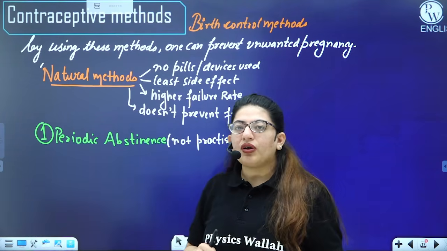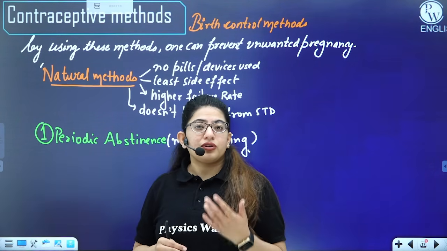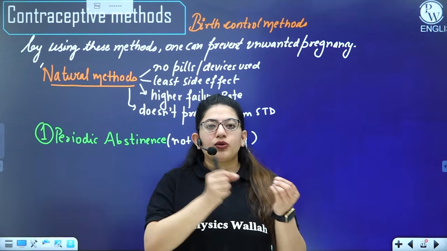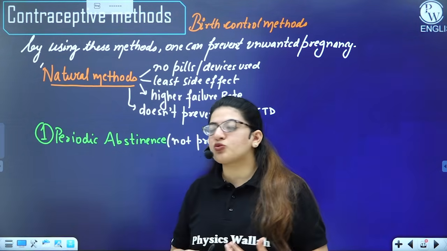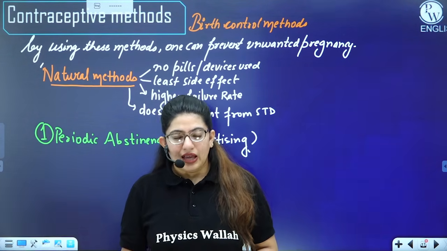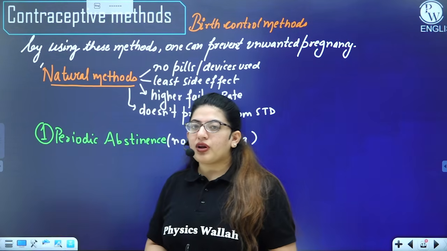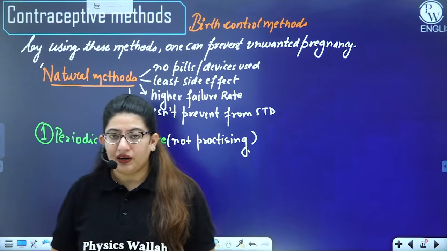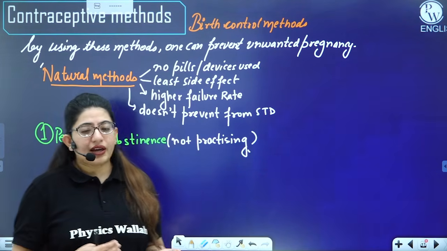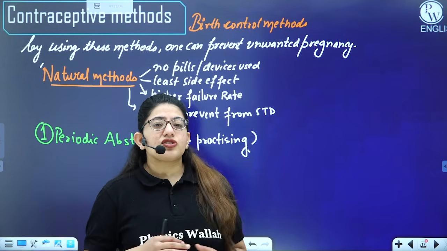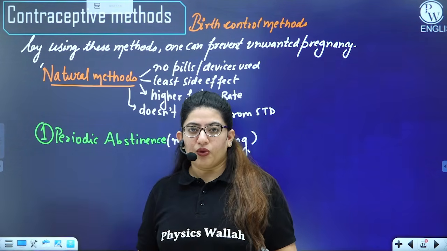So if they do not practice sexual intercourse on days 10 to 17 of a menstrual cycle, the chances of pregnancy are less. But for this, a female should have a very regular cycle. If she is suffering from PCOD or something like that, and her cycles are not regular, then the chances of pregnancy can be more. Fine.